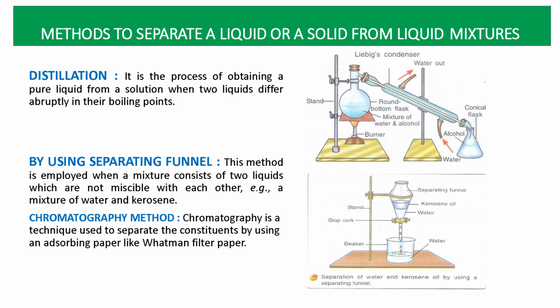Then the next method is the chromatography method. Chromatography is a technique used to separate the constituents by using an adsorbing paper like Whatman filter paper. So there is an adsorbing paper in chromatography. With the help of adsorbing paper, we separate colored mixtures. By chromatography, we separate the colored mixture.